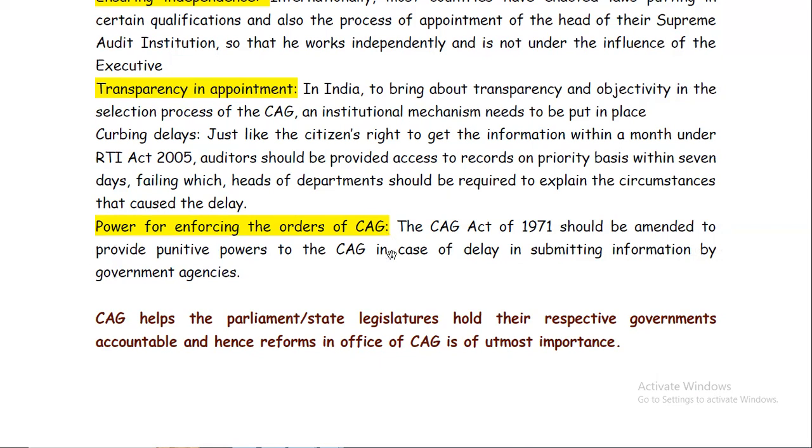Then power for enforcing the orders of the CAG, because the CAG Act of 1971 should be amended to provide some punitive powers to the CAG, so that in case of delay in submitting information by the government agencies, he or she can enforce it, or take some kind of action against such delay. So some powers should be given to the position of the CAG.